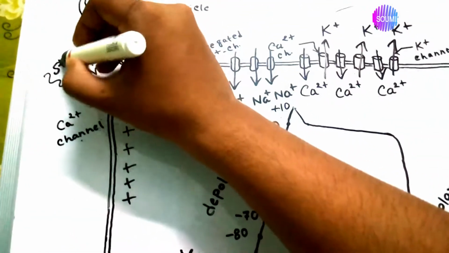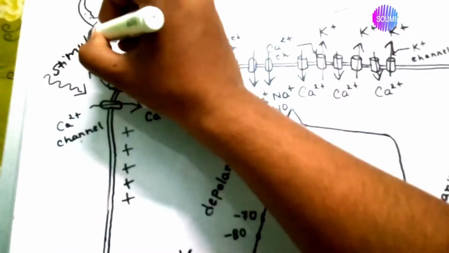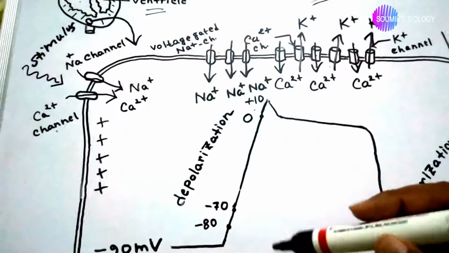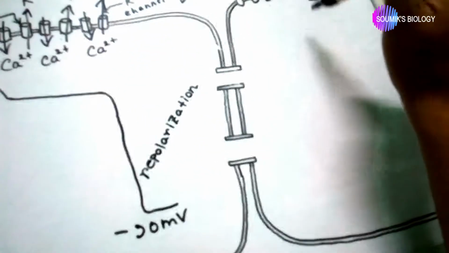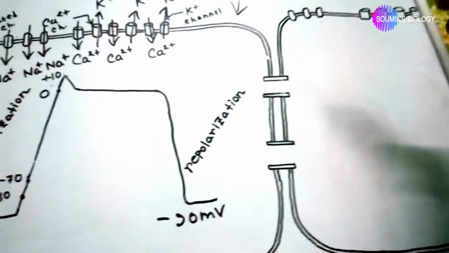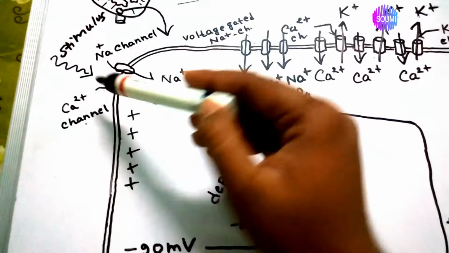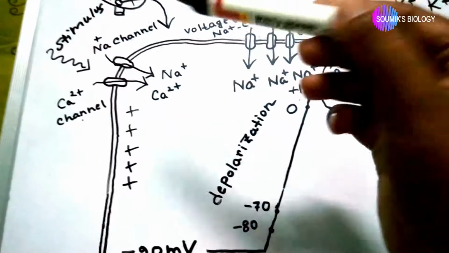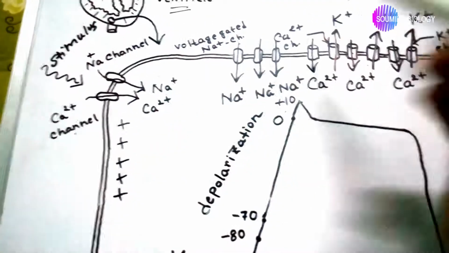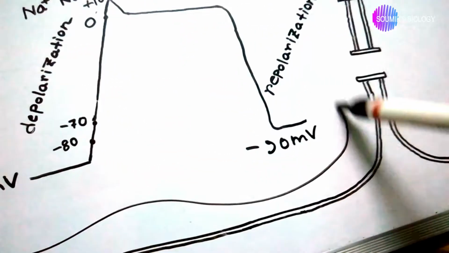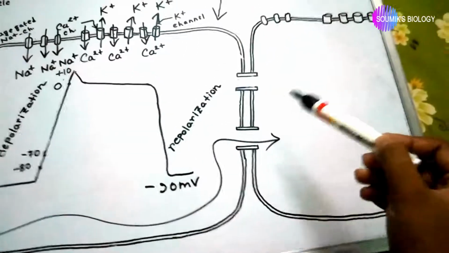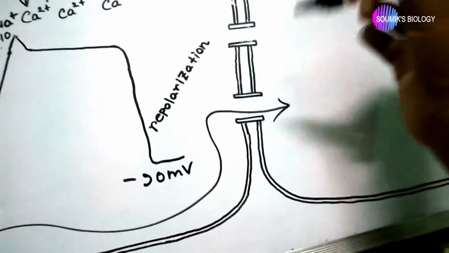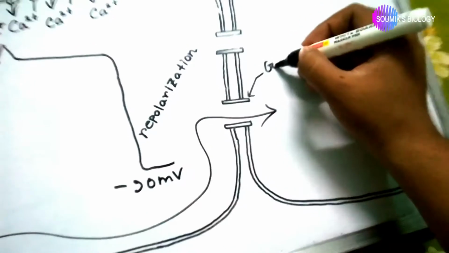But the next cell does not need any stimulus, because the stimulus regulates the flow of cations inside the cell, these positively charged cations, which move to the second cell by a special type of protein junction that is called a gap junction.